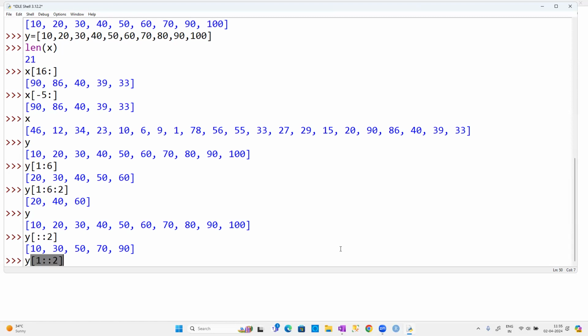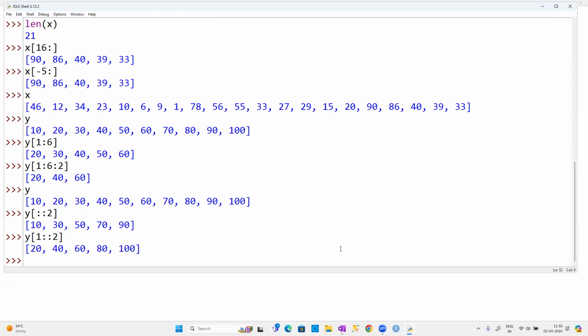What do you mean to say 1:2? Normally it is start colon stop colon step. But I specified the starting colon, and I didn't specify the stop, guys. Then you know that it will go up to the end of the list. So it will start from 20, take a step of 2: 20, 40, 60, 80, 100. Like that, it will take a step of 2.